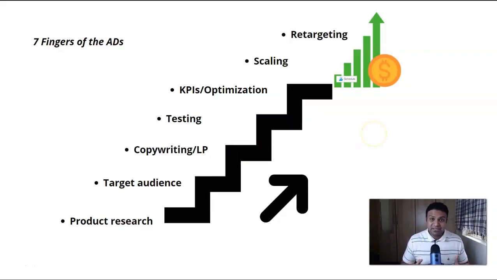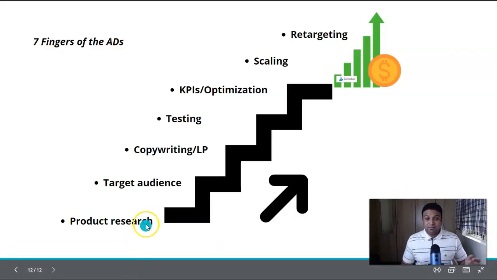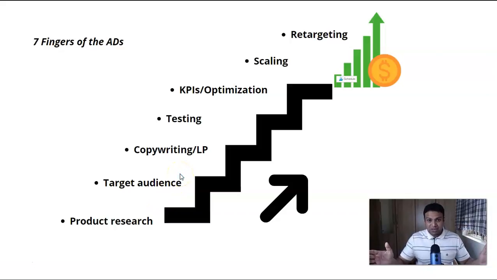So the answer is, the more budget you have, the more testing you can do, the more product selection you can have, the more target keywords you can find, the more landing page variations you can create. You can kill a campaign and create another campaign. All of this will happen, guys. You are going to run a lot of failed campaigns before you run your first successful campaign, and this process is never going to stop. So guys, you need a good budget. The more you have, the more you can do this.